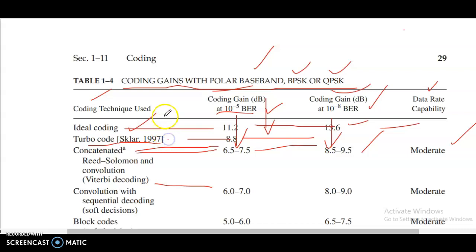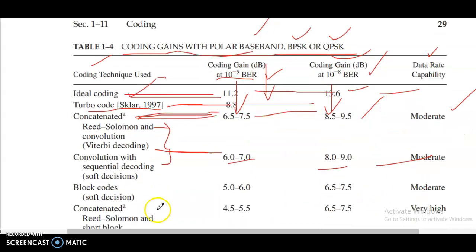This one here. Ideal coding, turbo code. This is turbo code, this is concatenated code, this is Reed-Solomon and convolution with Viterbi decoding. This one 6.0 to 7.6, 7 to 8, 9, moderate.